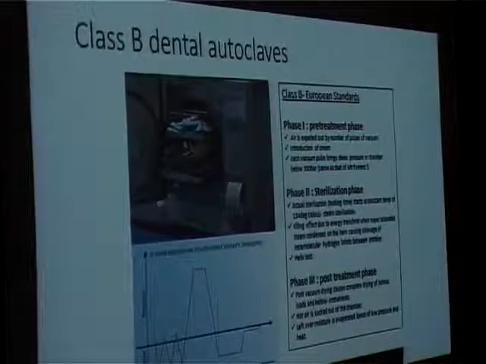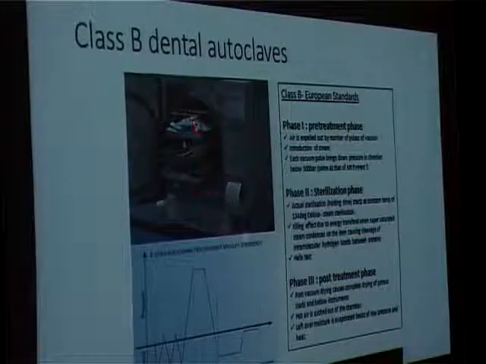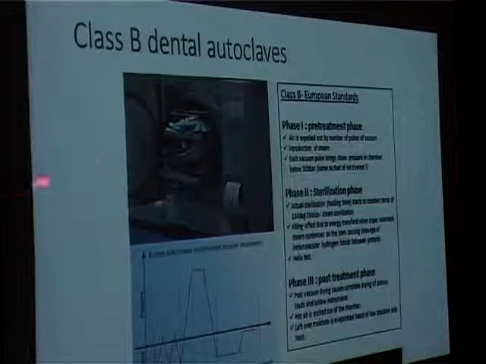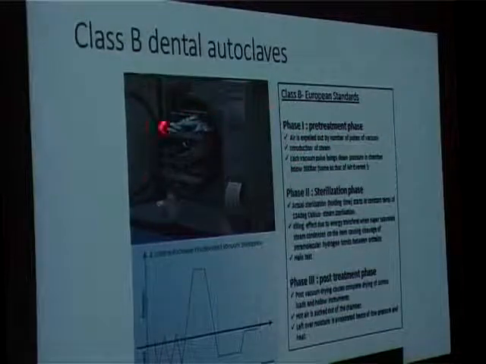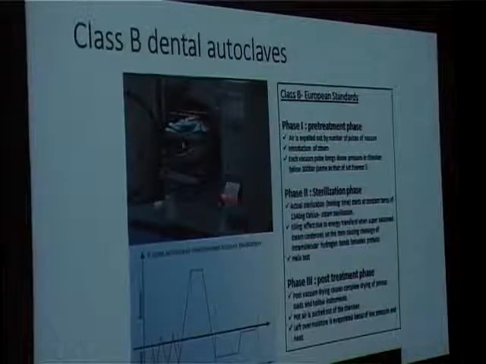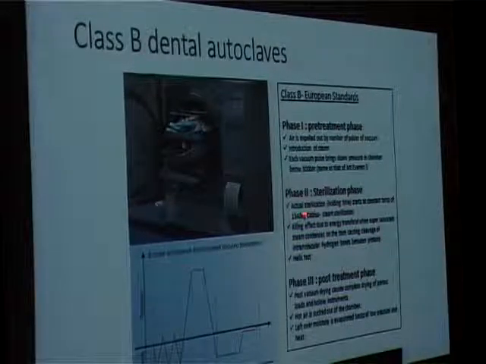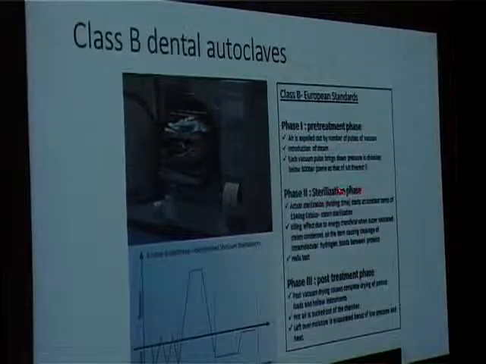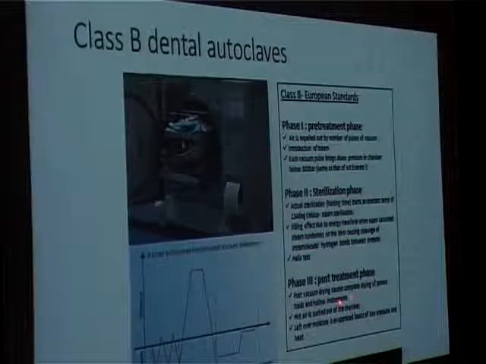The basis of this slide is that everything in the dental industry now is going to be recorded. So a sterilization cycle is going to be recorded, and the sterilization cycle consists of three phases: phase 1, phase 2, phase 3. In phase 1, it's like a microwave. So you preheat the microwave, you remove the vacuum out of it. In the sterilization phase, the autoclave will go up to 134 degrees. At this stage, there will be steam sterilization, and in the post-treatment phase, there is vacuum drying.